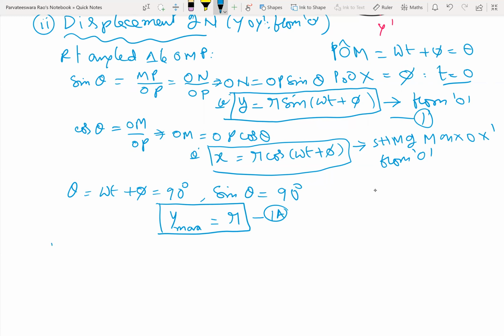Then next one is the velocity of N. You can do it for both, but we are picking up one.